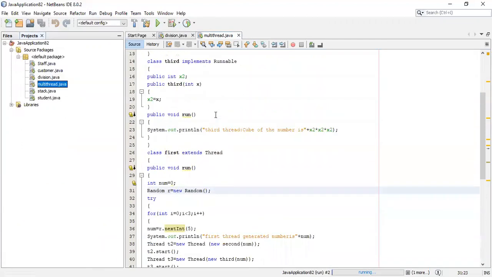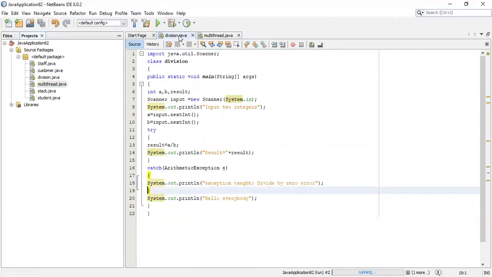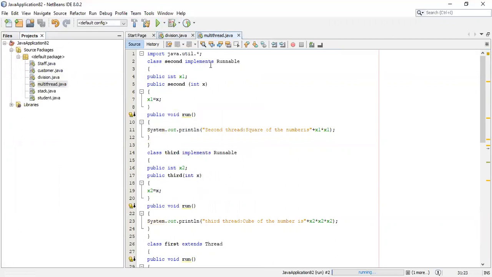Now that is the end of the third program. The third program has two parts: one is exception handling, and the other is the thread concept. Both the programs have finished. In the next class, I'll be explaining the fourth program.